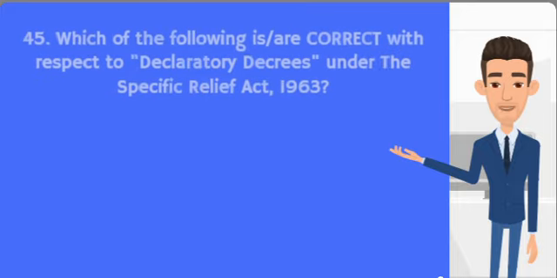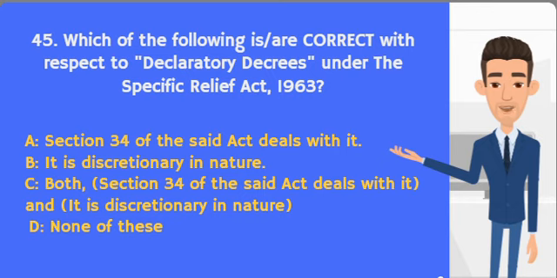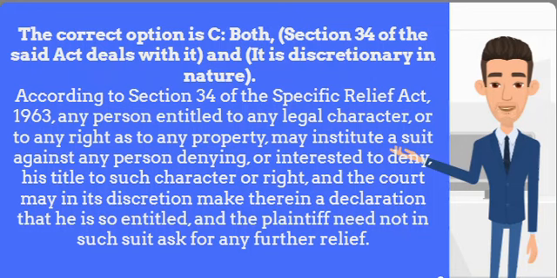45th question is, which of the following are correct with respect to declaratory decrees under the Specific Relief Act, 1963? The correct option is C, both. Section 34 of the said Act deals with it, and it is discretionary in nature. According to Section 34 of the Specific Relief Act, 1963, any person entitled to any legal character, or to any right as to any property, may institute a suit against any person denying, or interested to deny, his title to such character or right, and the court may in its discretion make therein a declaration that he is so entitled, and the plaintiff need not in such suit ask for any further relief.